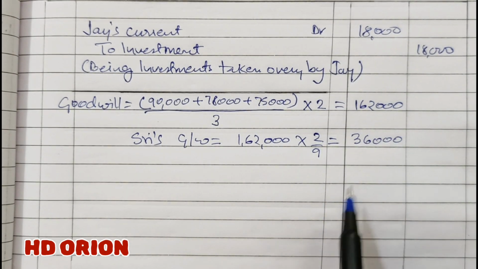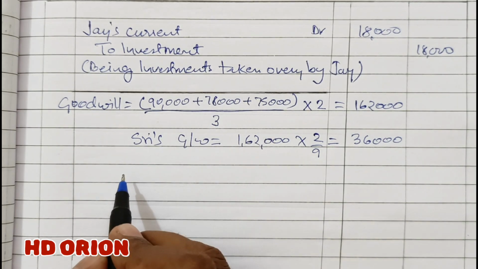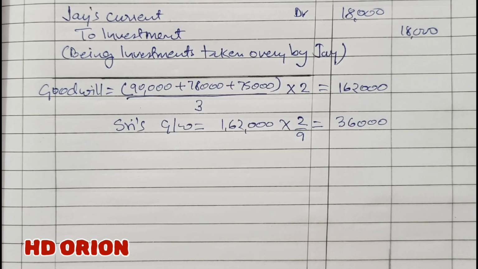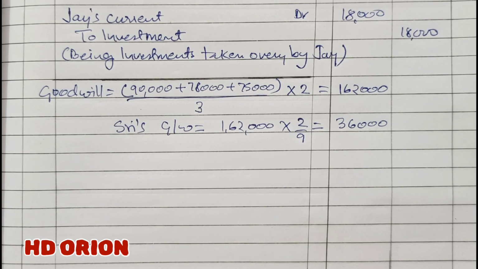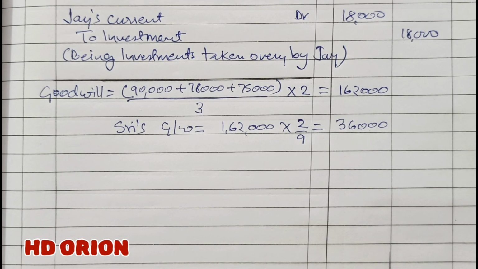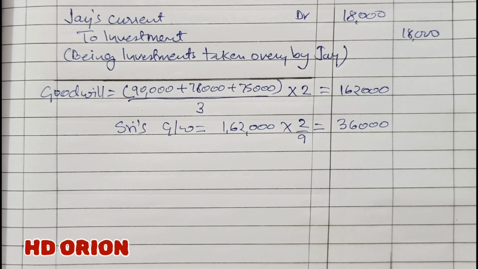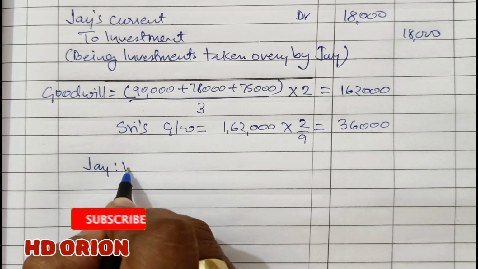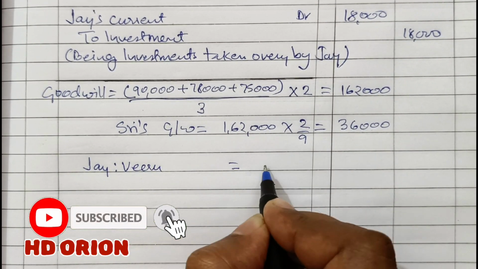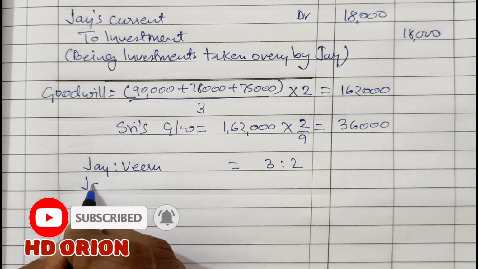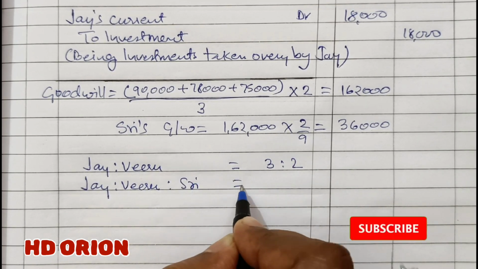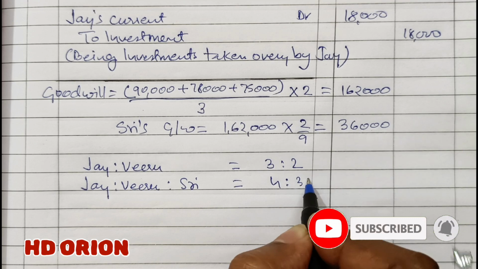Now sacrificing ratio, because old ratio and new ratio are not the same for the old partners, let us calculate sacrificing ratio for old partners. Now let us calculate sacrificing and gaining ratio. There are two partners, J and Viru. J is to Viru is equal to 3:2, and J is to Viru is to Sri is equal to 4:3:2.